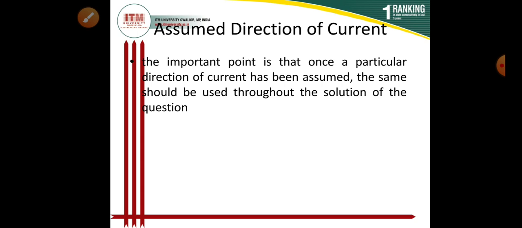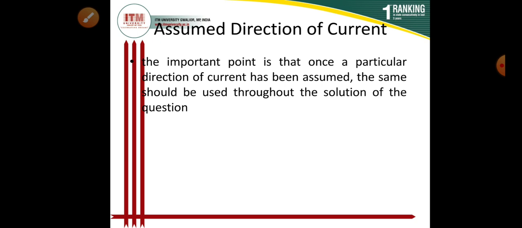Now, an important point when applying Kirchhoff's law to an electrical network: the question of assuming the proper direction of current usually arises. The direction of current flow may be assumed either clockwise or anti-clockwise, and if the assumed direction is not the actual direction, then when solving the question, the current will be found to have a minus sign.